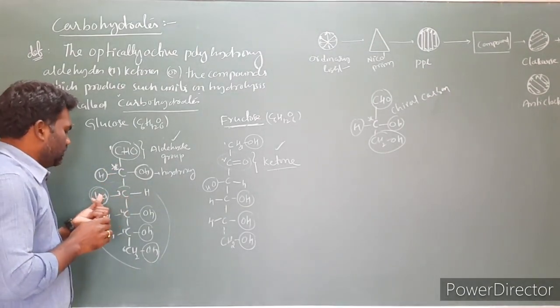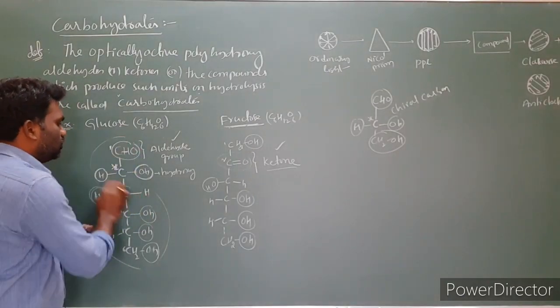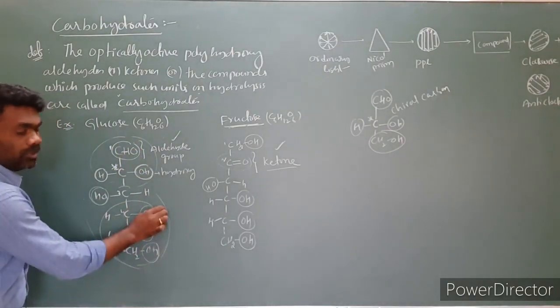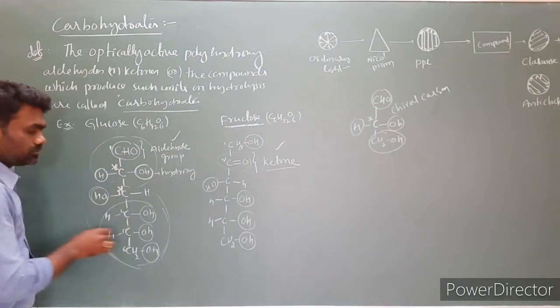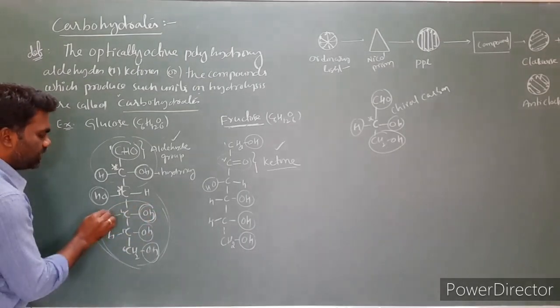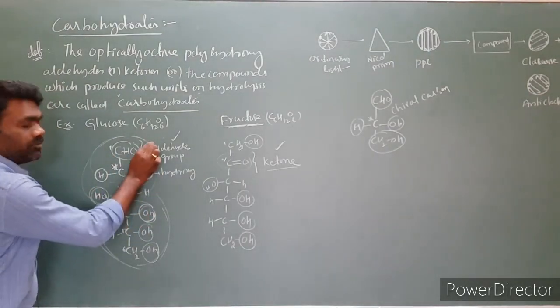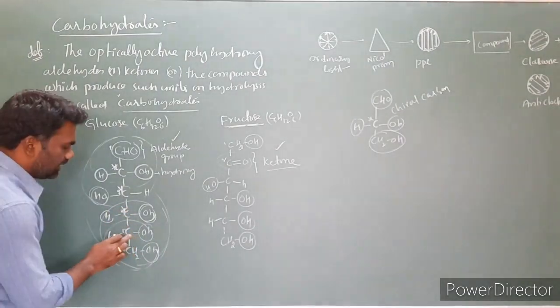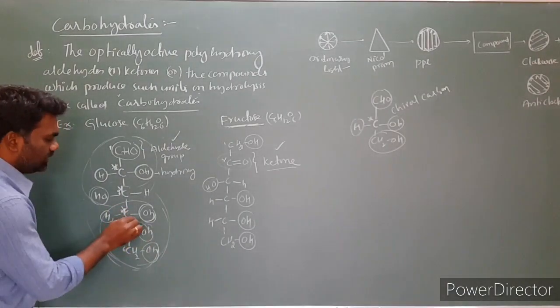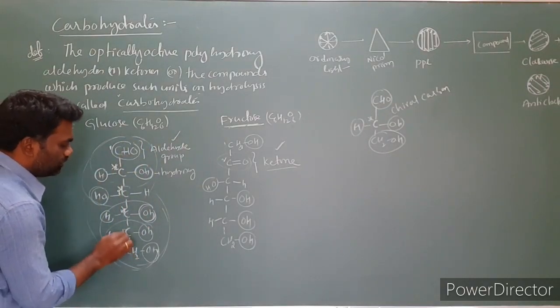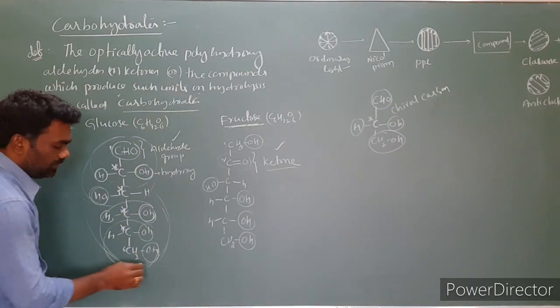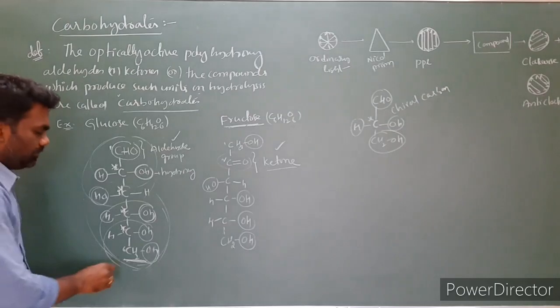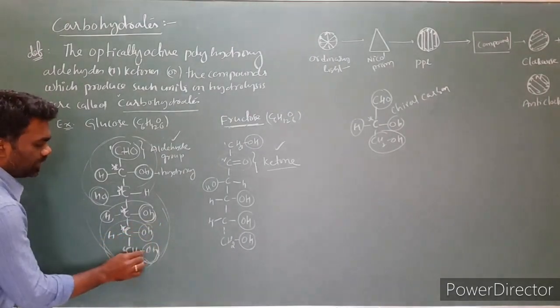Come to this carbon: OH, H, this is one group and this is another group. So this is also a chiral carbon. Come to this group: OH, H, this entire group is one part. So this is also a chiral carbon. Look at this case: OH, H, this entire group will be taken as one group, so this also is a chiral carbon. But this is not a chiral carbon because one side is one group, here is one OH,